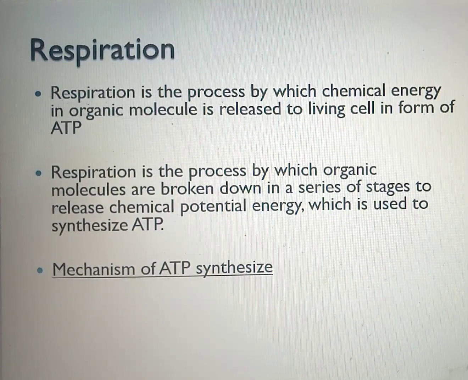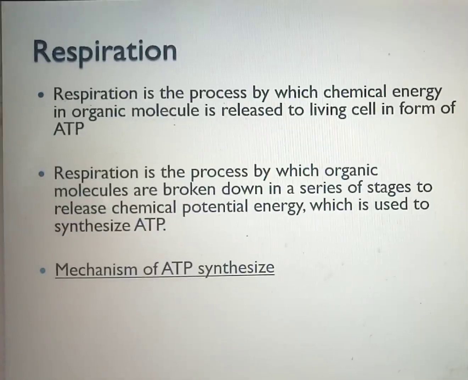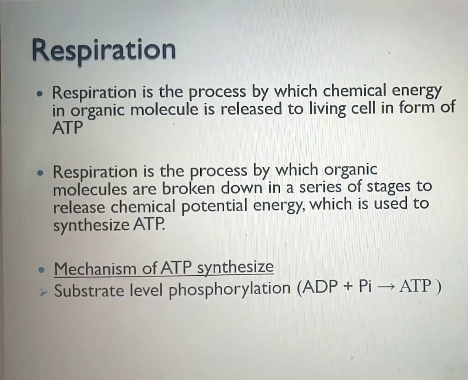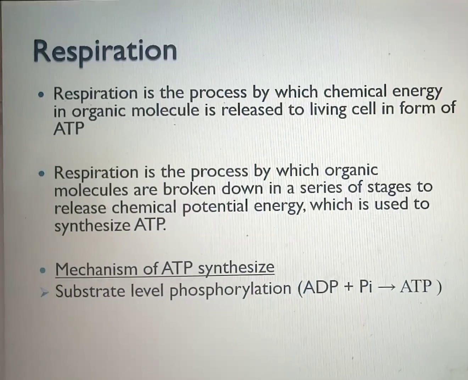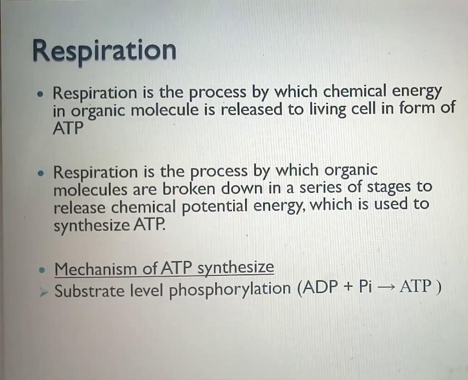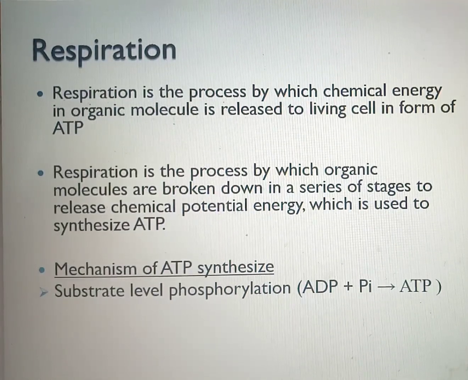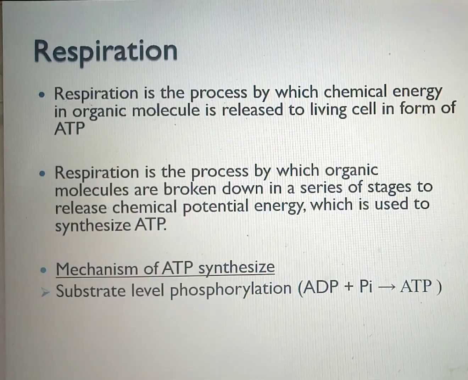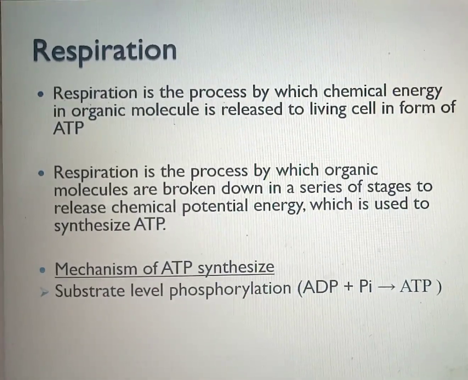Now, the mechanism involved in synthesis of ATP: if you want to synthesize ATP in our mitochondria, in our living cells, what are the mechanisms involved? There are two major mechanisms that are involved in synthesis of ATP. One is substrate level phosphorylation. That means ADP and inorganic phosphate come together to form ATP. ADP means adenosine diphosphate.